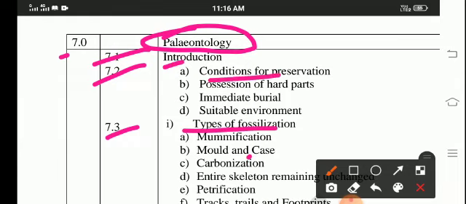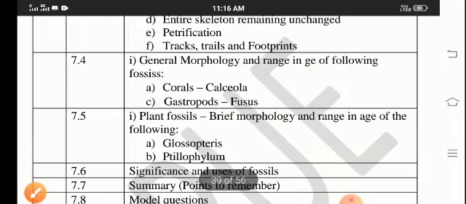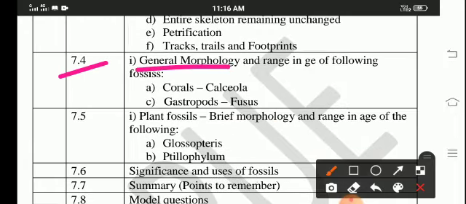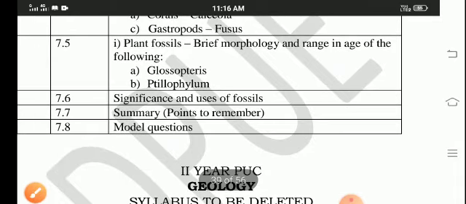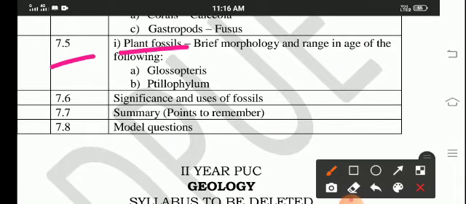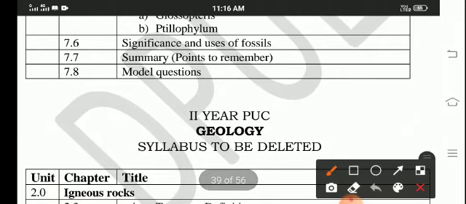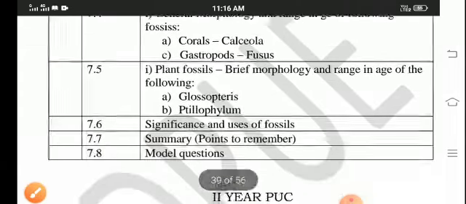Types of fossilization. Fourth point, general morphology and the range in the following fossils: corals, gastropod, and others. Fifth point there, plant fossils. In that, Glossopteris, Ptilophyllum. Sixth point, significance and uses of fossils. And seventh point, summary, and model question paper. So these are retained, so will be there.